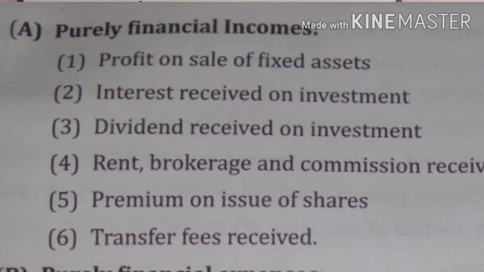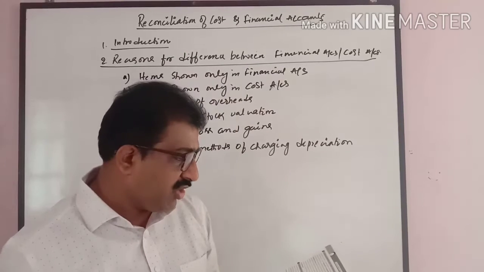The first item shown only in financial accounts: purely financial incomes. What are those financial incomes which will not be shown in the cost accounting? Profits on sale of fixed assets, interest received on investment, dividend received on investment, rent, brokerage, commission received, premium on issue of shares, transfer fees received. All these are financial income in nature. The cost accountant will never consider all this for calculating the profits or in the cost sheet.